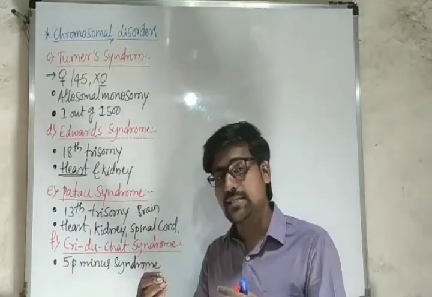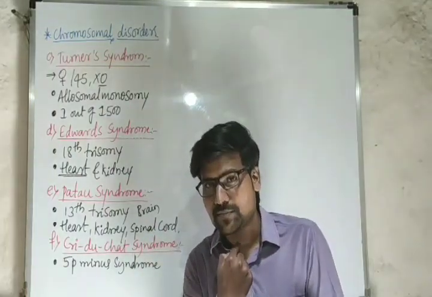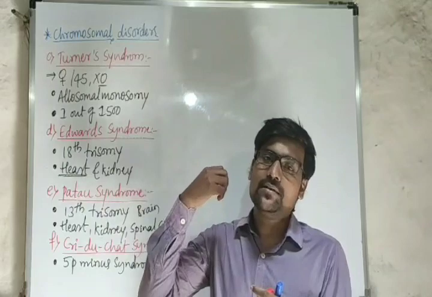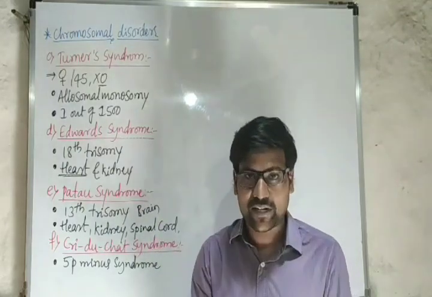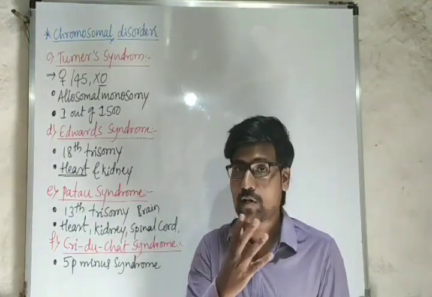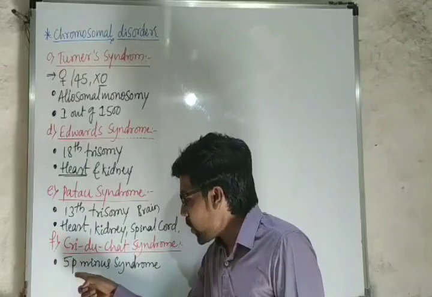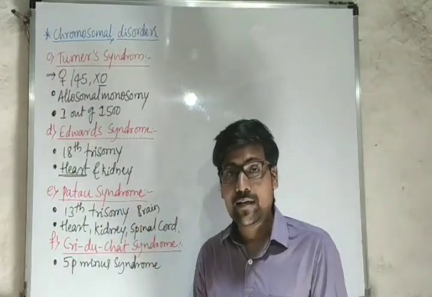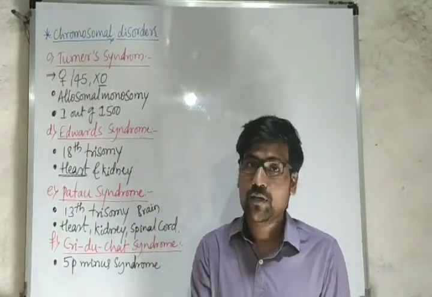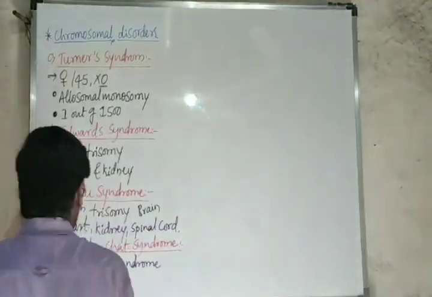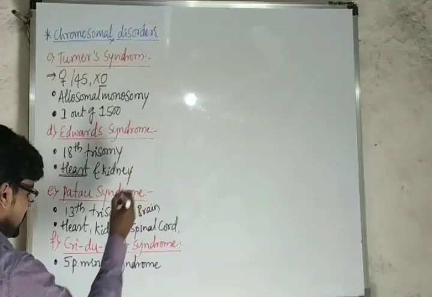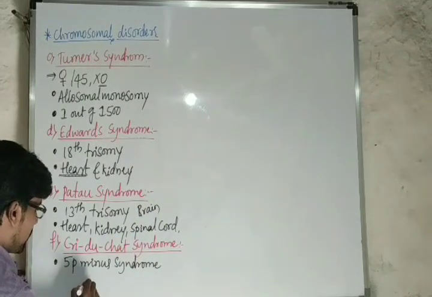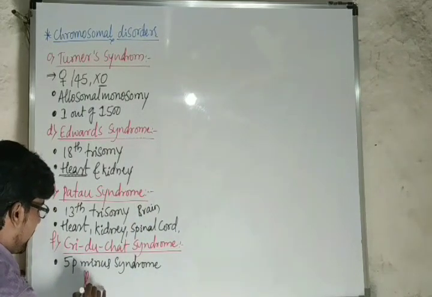So here the main reason is the baby's larynx and some of the nervous system is affected here. So larynx, the sound box, is affected here. And why it is called 5p minus syndrome means here the fifth chromosome. Say for example, let me draw here. This is the fifth chromosome.